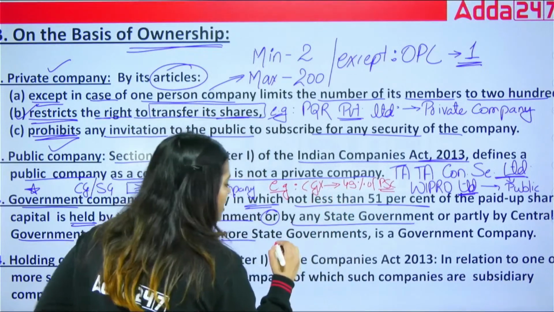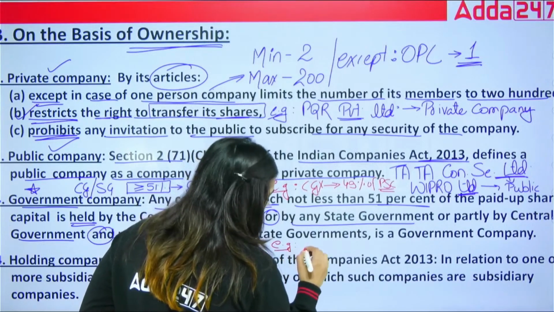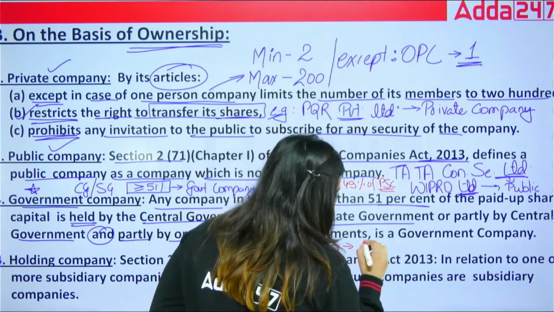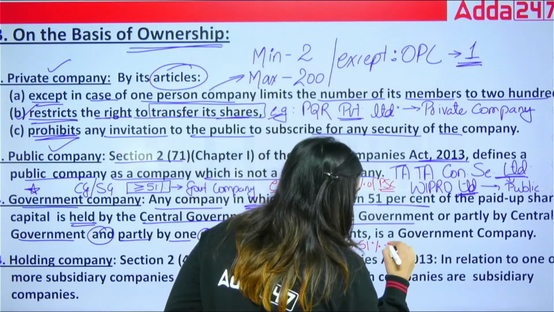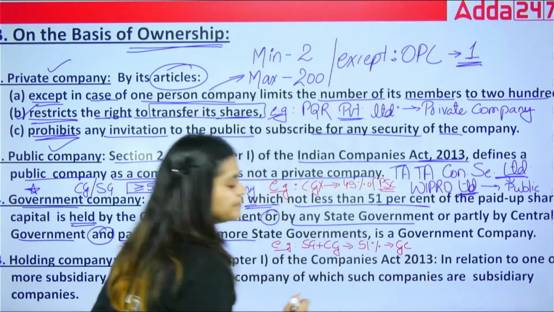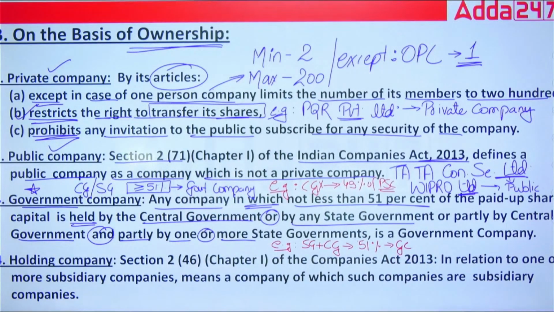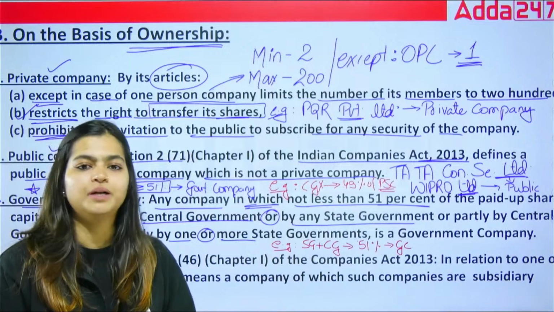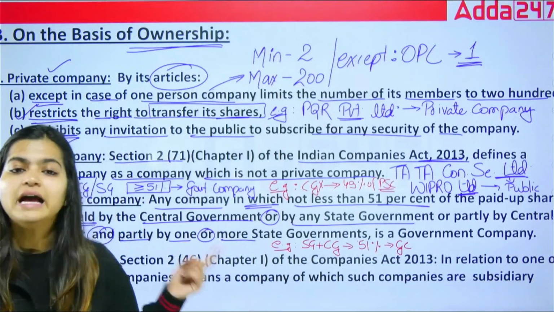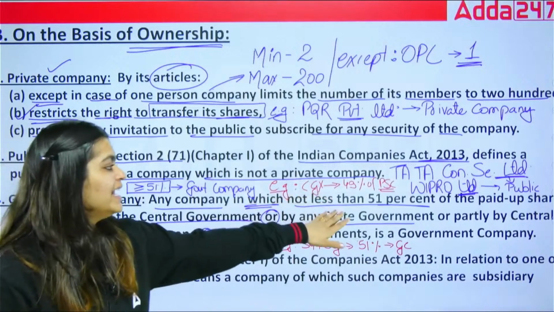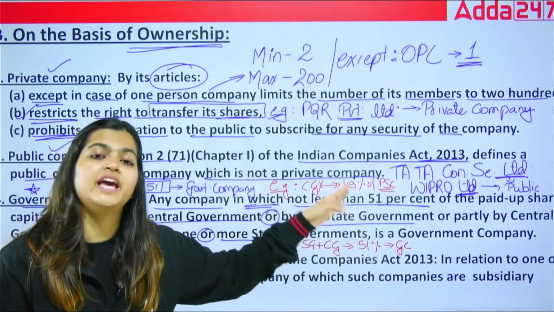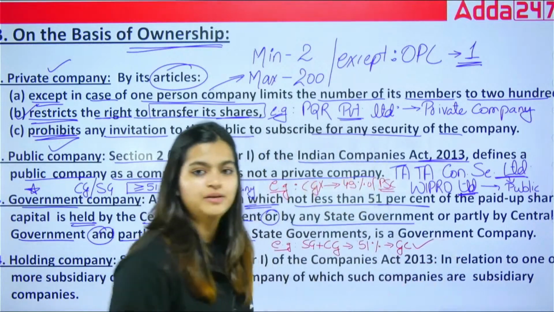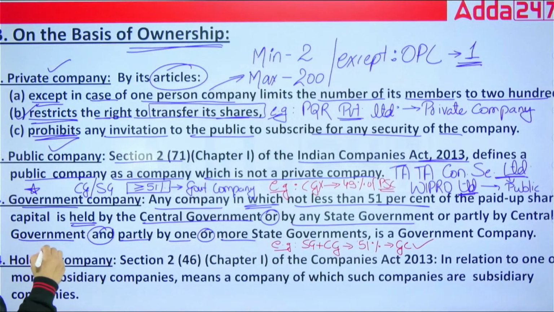Okay? On the other hand, if the state government plus the central government together hold 51%, can you tell me whether it is a government company or not? Both central and state governments are holding 51%. The answer is yes. Because they are saying not less than 51%, which means even if they hold exactly 51%, it will be a government company. I hope it's clear. The last one is the holding company.